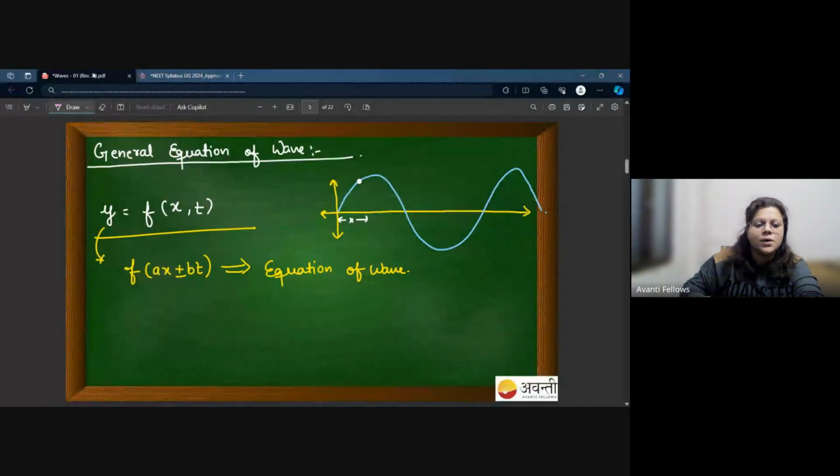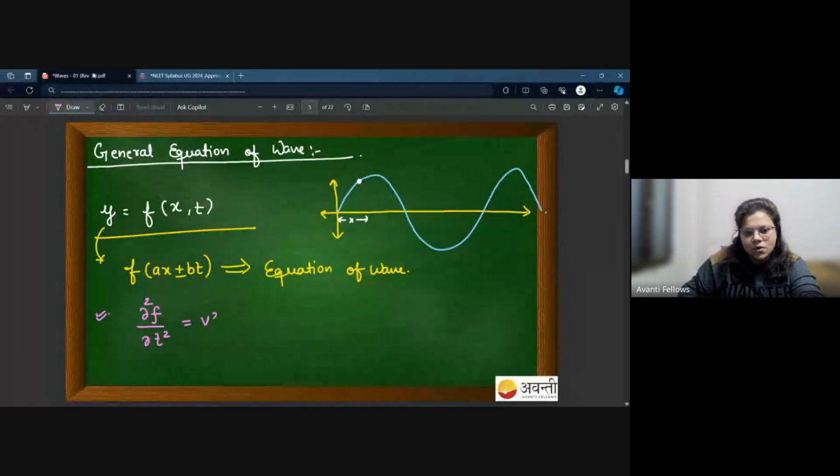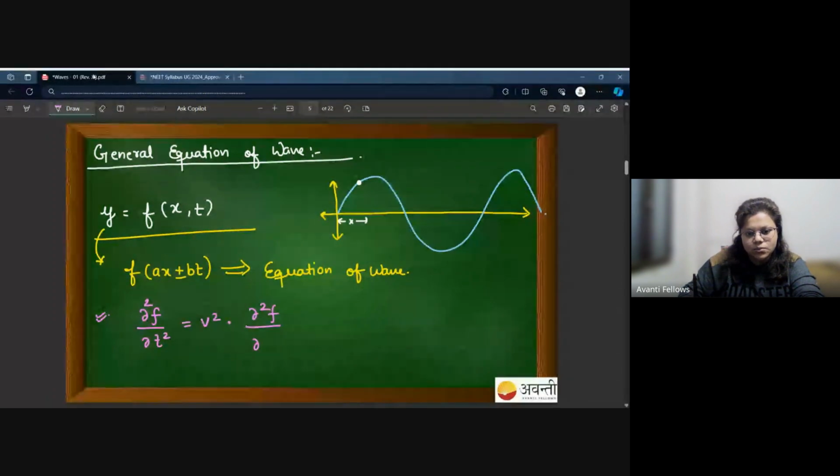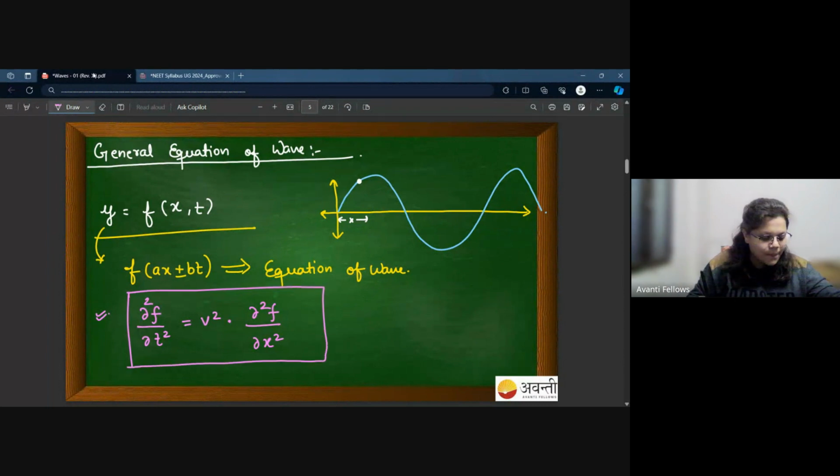Now there is one more condition that I'm telling you. You should remember this one. That del 2f by del x2, the second order derivative, sorry, here I should write t, is equal to v square del 2f by del t2. This function is basically dependent upon two variables now, x and t. So can I do this kind of partial derivative? Huh? Do we know about partial derivative? Anyone? No, ma'am.